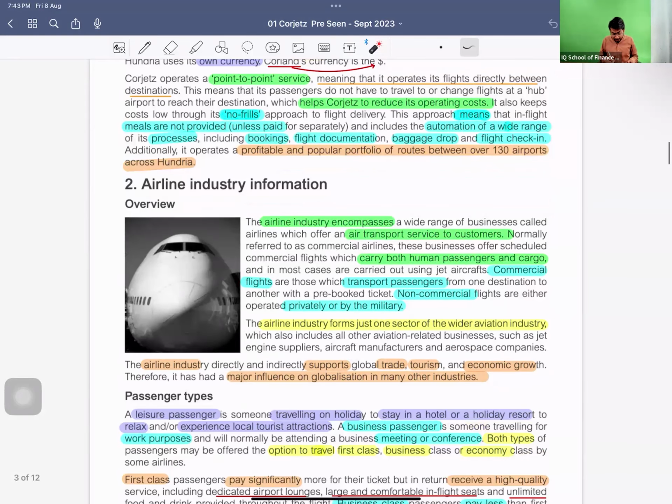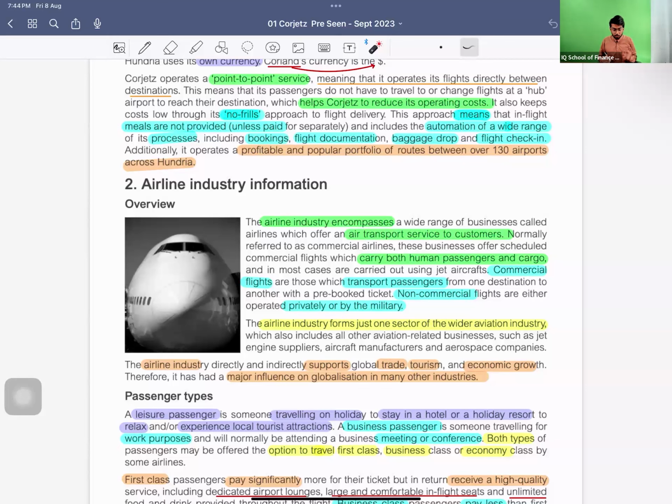The airline industry directly and indirectly supports trade, tourism and economic growth, because obviously people are traveling from one place to another for tourism, for business, for trips, whatever it is, and trade is happening through air transport, shifting or delivering cargo from one place to another. Obviously this is a part of trade and economic activities, right?